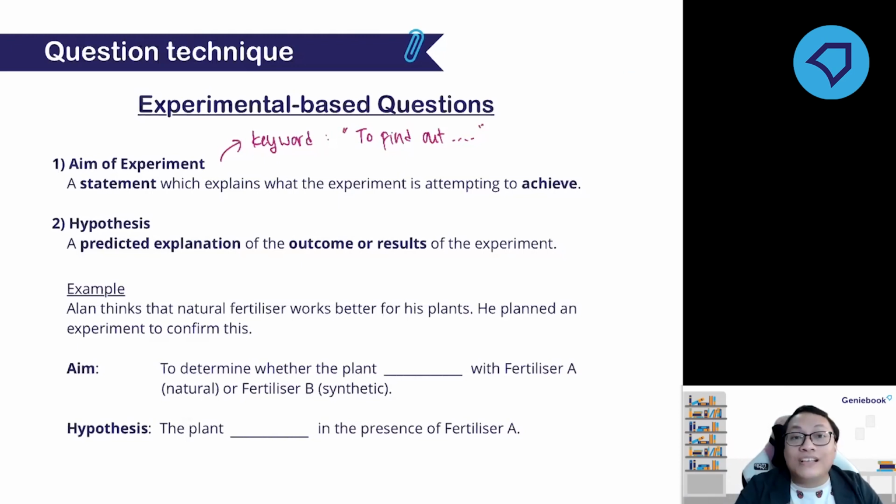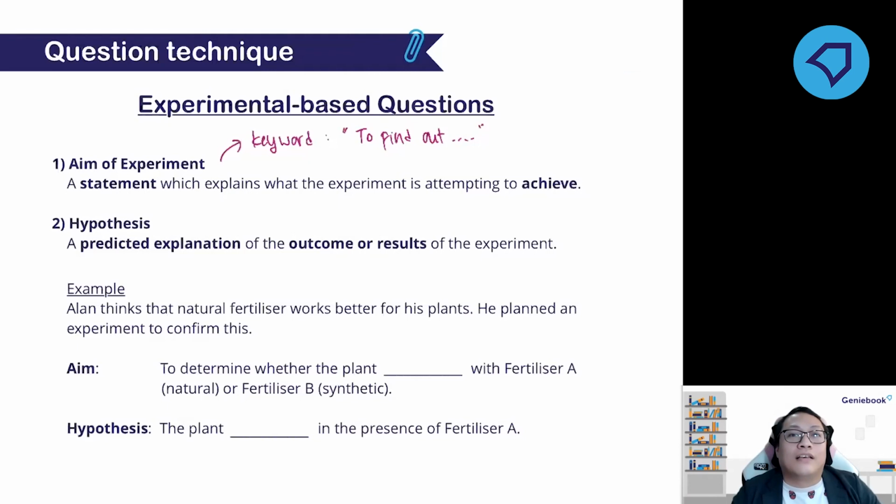So based on this observation, I can make a prediction. Based on what I know, I think that blue light will allow the plant to produce more air bubbles.